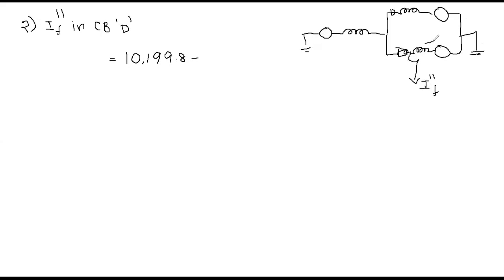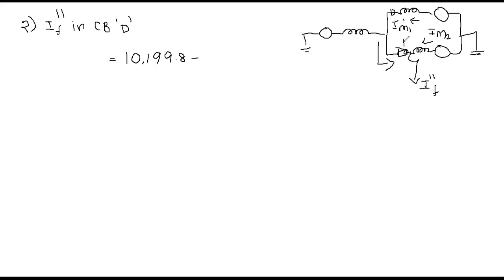Now here is the current which is flowing through the motor 2 section, IM2, and this is the current which is flowing from the IM1 section. Particularly, you are asked to determine the amount of fault current that is trying to flow in circuit breaker D. The current entering in this direction will flow in this fault path.